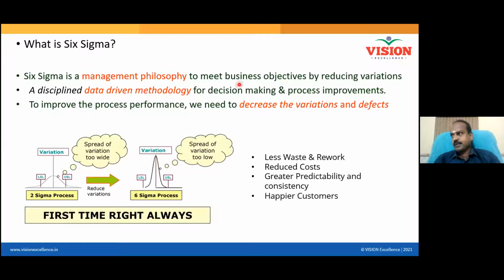Philosophy to meet business objectives by reducing variation. Six Sigma is a disciplined, data-driven methodology, the DMAIC methodology, for decision making and process improvement. To improve the process performance, we need to decrease the variation and defects. Why must we decrease variation to reduce the defects?